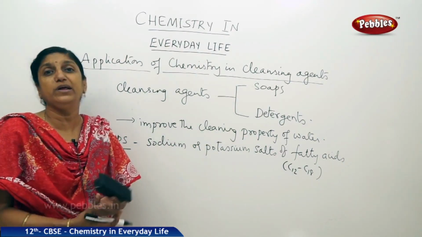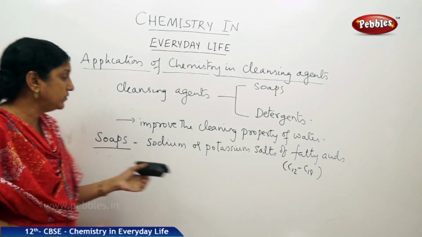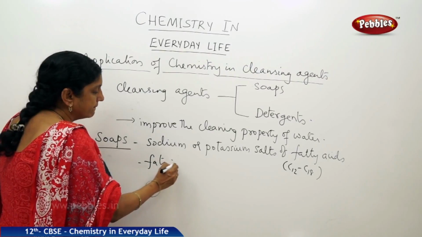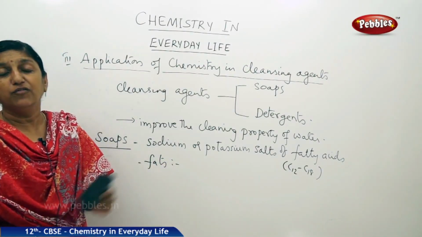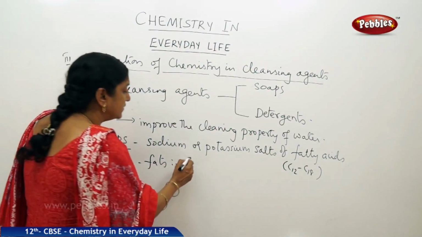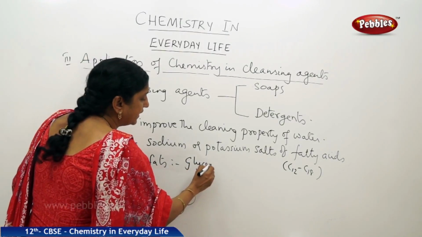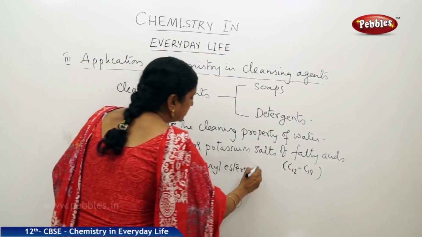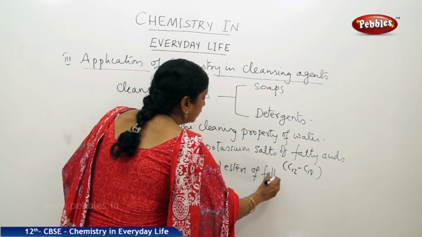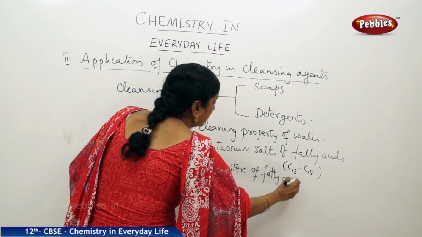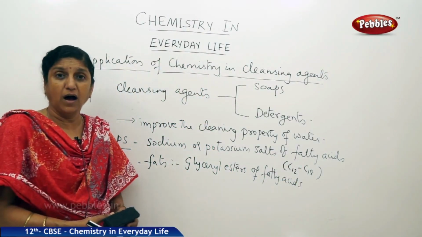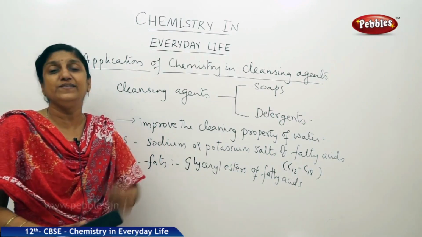Now, how do you prepare these soaps? These soaps are prepared from fats. Now, what are fats? Fats are glyceryl esters of fatty acids. Just now we said what are fatty acids? They are carboxylic acids having very long carbon chains. How long? C12 to C18.